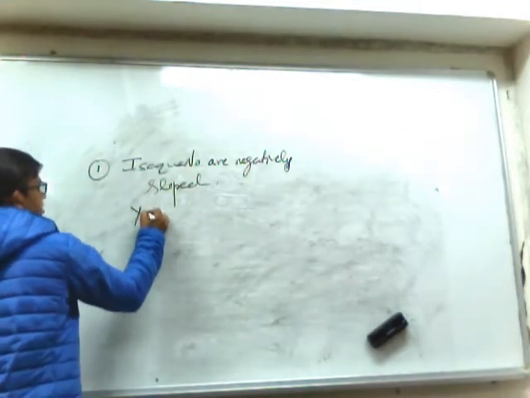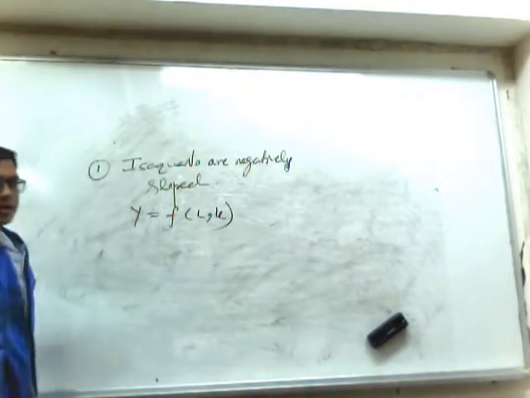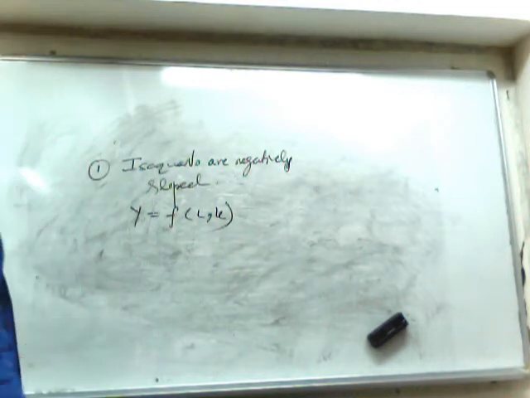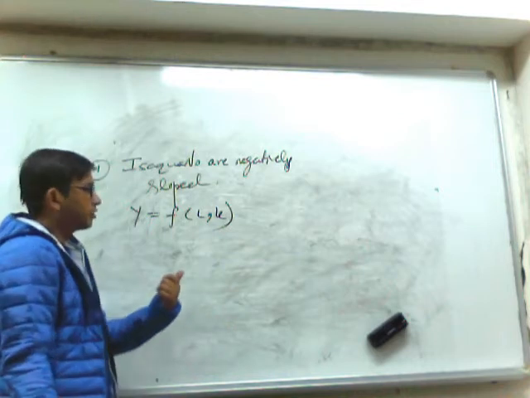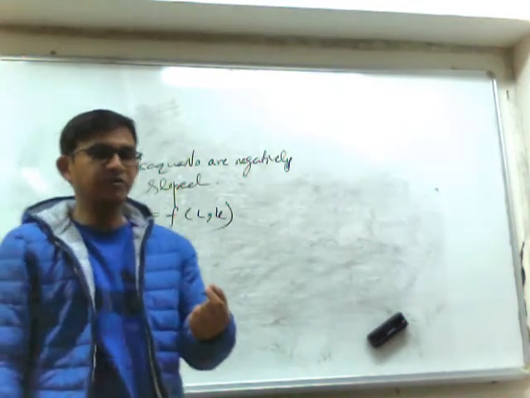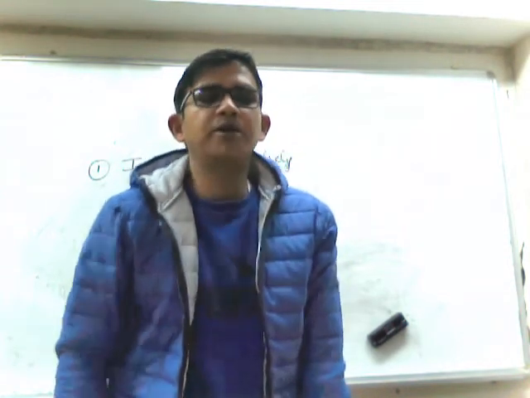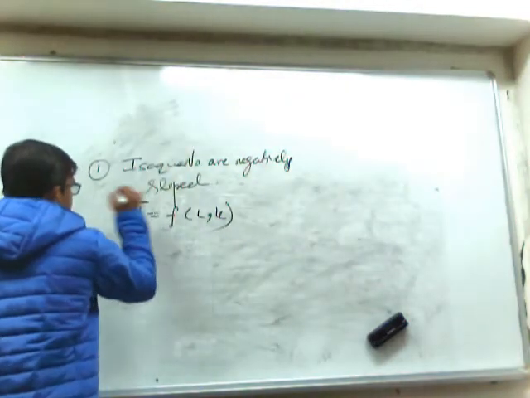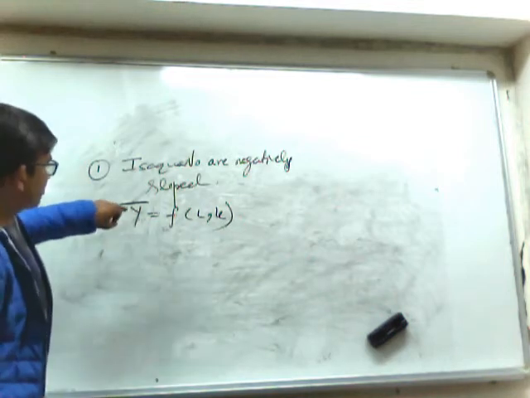So if Y = F(L, K), it indicates this is the equation of a well-behaved production function. So if we want to convert it into the equation of isoquant, what do we need to do? Just remember the definition of isoquant. The output level should be fixed and the employment of labor and capital both will be variable. So this is the equation of an isoquant whenever I consider Y as constant.